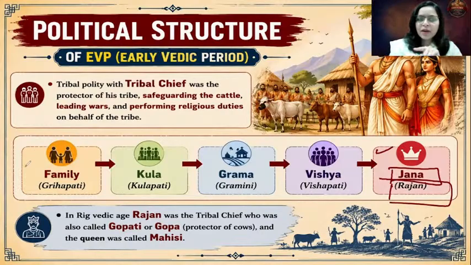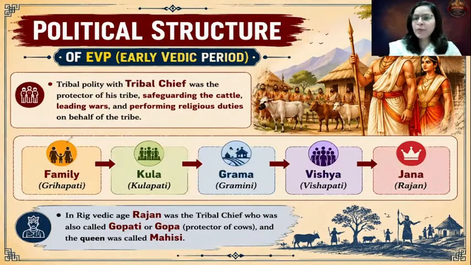So please remember this hierarchy of the Aryans' organization. At the lowest level, we had family. The eldest senior male member in the family was the head of the family, referred to as Grihapati. A group of families formed a Kula. The senior most male member in that entire Kula was referred to as Kulapati. A group of Kulas formed one village known as Grama. Head of the Grama was referred to as Gramini. Similarly, a group of villages formed one district, you can say one taluka or a district in modern terminology, which was referred to as Vishya.